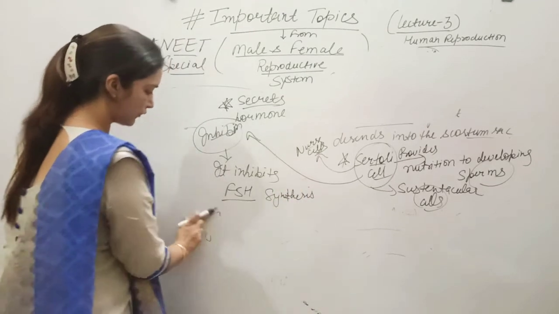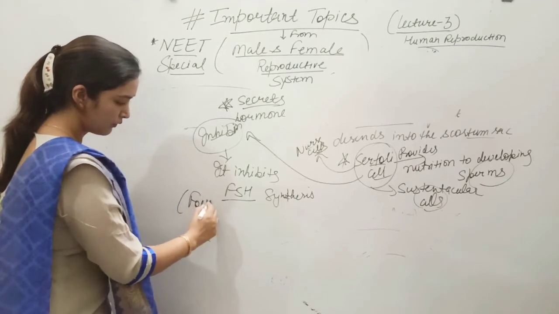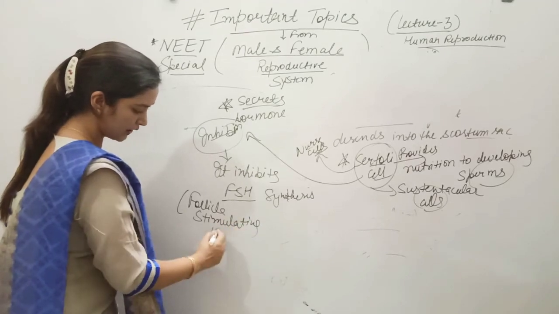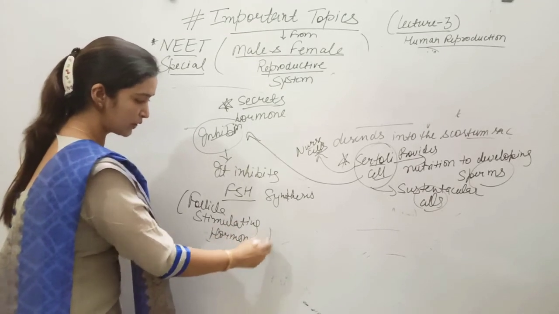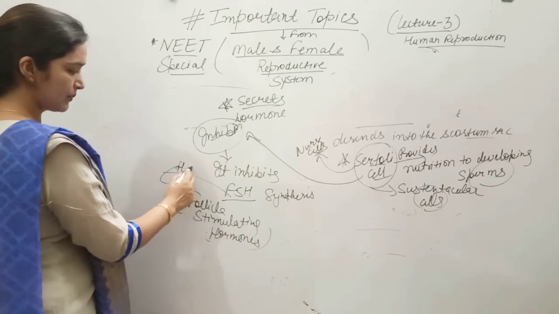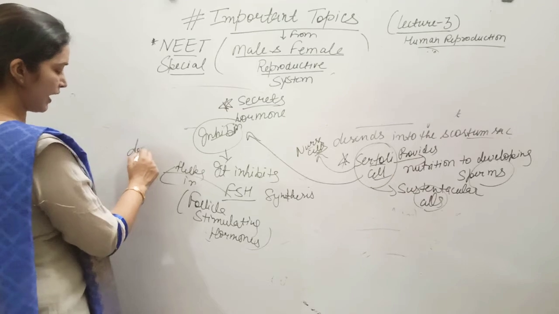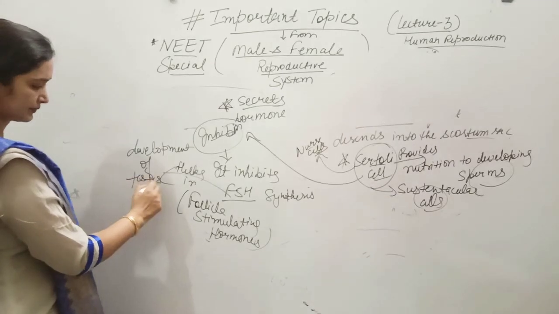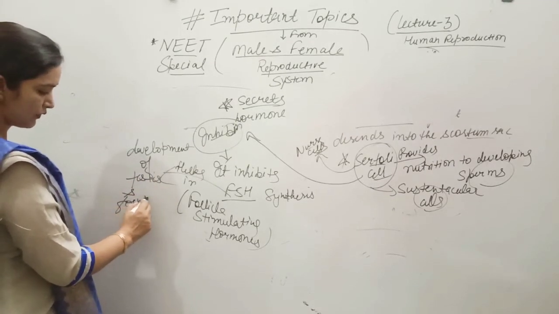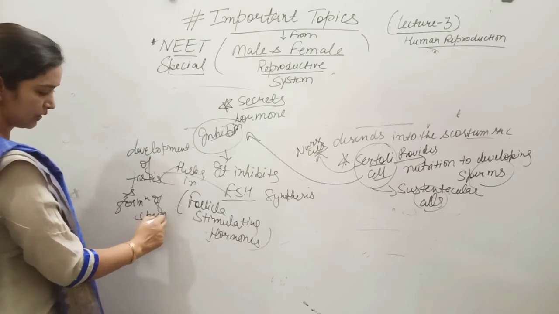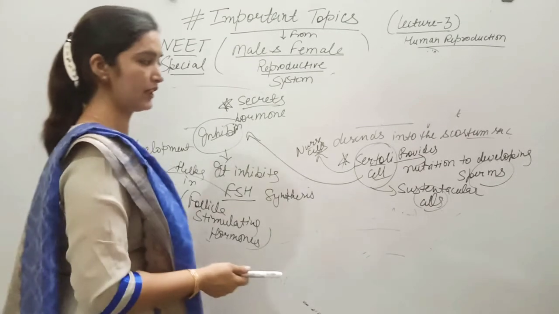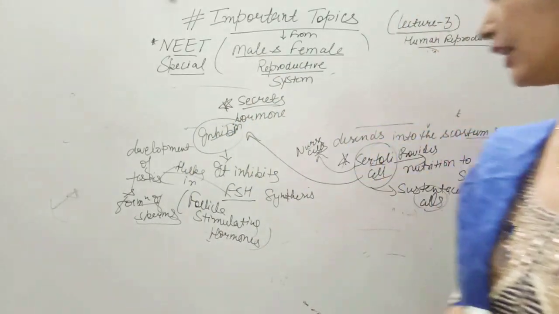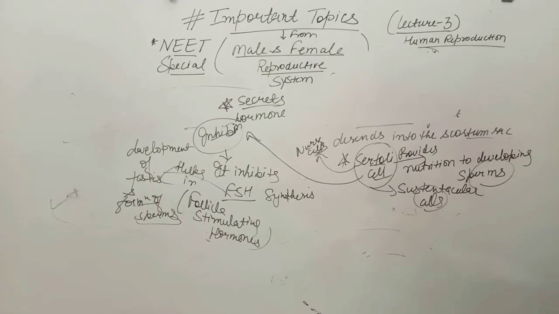FSH is follicle stimulating hormone, which helps in the development of testes and formation of sperms. Alright, so this is very, very important. Sertoli cells provide nutrition to developing sperms, and they also secrete one hormone, and that hormone is called inhibin.